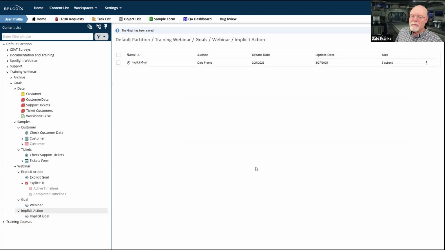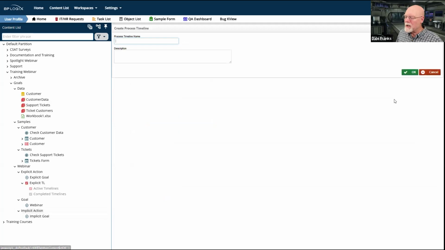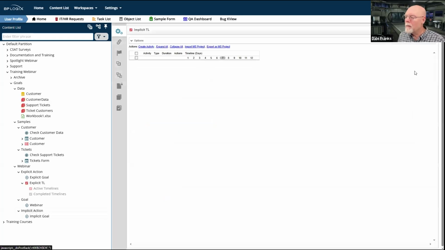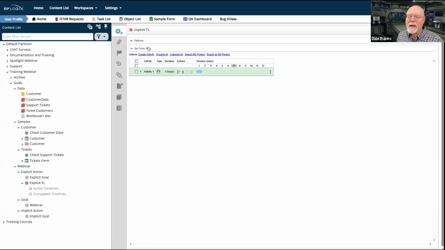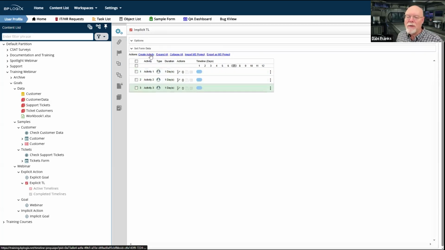So let's show some implicit actions. We're going to create a process timeline here, and we're going to call this the implicit TL. And we're going to create a couple of activities. 1, 2, 3.